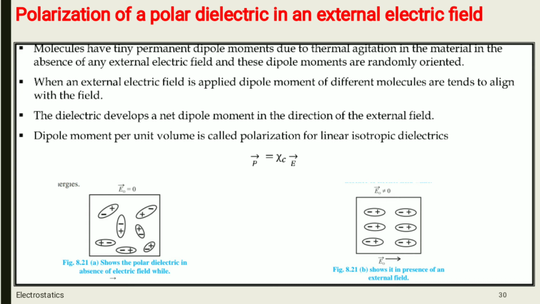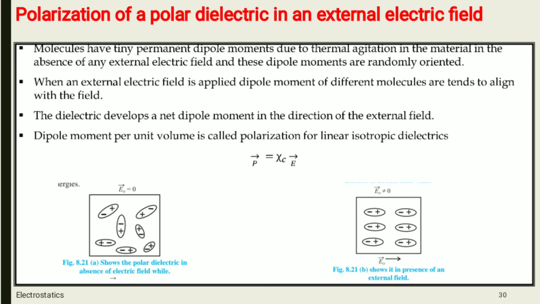These are the examples of polar dielectrics. So how these materials will behave when external electric field is applied, or how polarization takes place in polar dielectrics. Molecules have tiny permanent dipole moment.